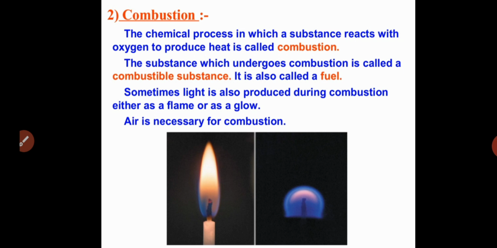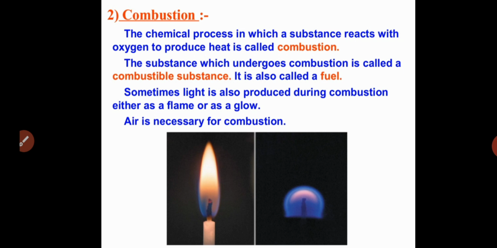Students, I already told you about combustible substances. Combustible substances means substances involved in the combustion process. Substances involved in burning or combustion are commonly called combustible substances and also called fuel. Sometimes during combustion heat is produced, and sometimes light is also produced.